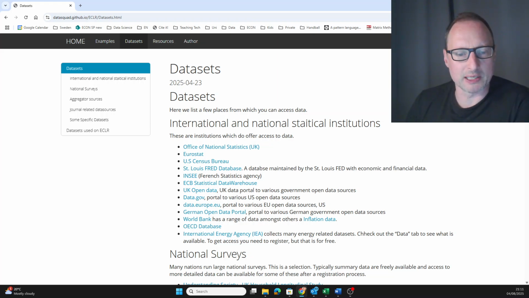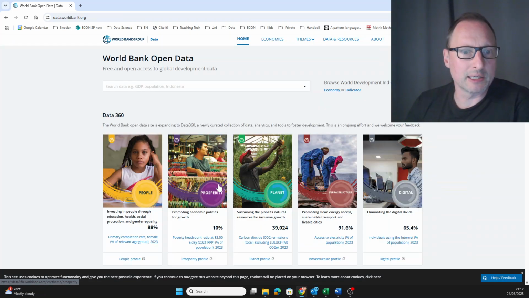And perhaps the first place to look at here, quite naturally, would be the World Bank. It has world in the name already. It's an institution for basically all countries around the world. So if they collect data, they most likely collect data for most countries in the world. So let's see what they have on offer. You can click here, you get to the World Bank. That already links to the database for the World Bank.